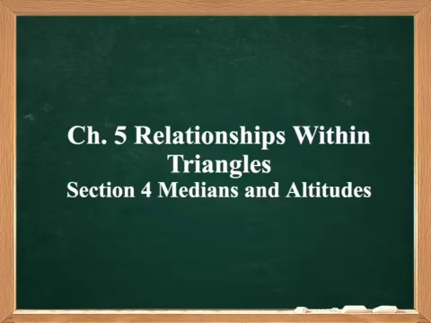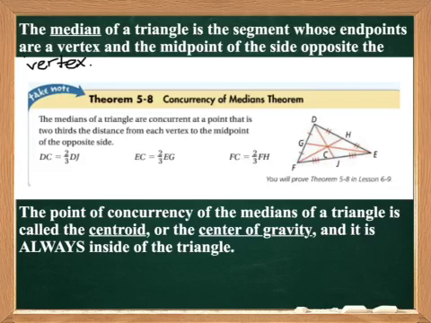Chapter 5, Section 4, Medians and Altitudes. The median of a triangle is the segment whose endpoints are a vertex and the midpoint of the side opposite the vertex. So if we're looking at vertex F, this is one endpoint, and the other endpoint is the midpoint of this side, which is opposite the vertex.